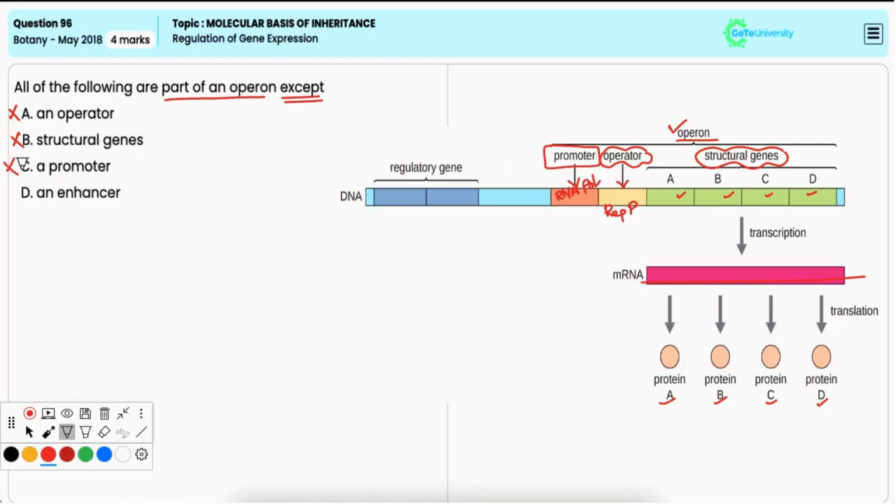Option D, an enhancer. Now, enhancers are regulatory DNA sequences that can increase the transcription of a gene, but they are not a part of a bacterial operon. But they are more relevant in eukaryotic gene regulation. Hence, it is the correct option.